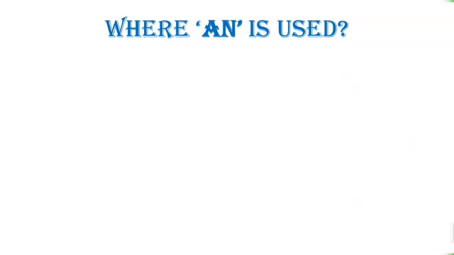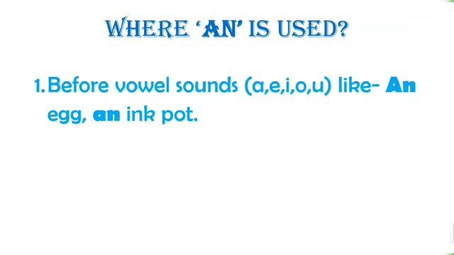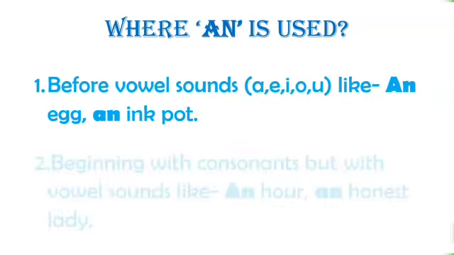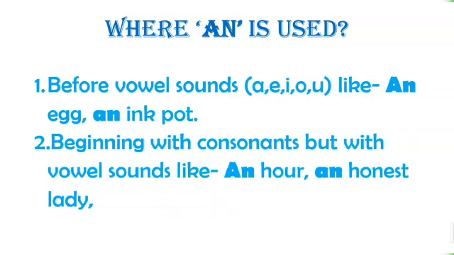Where an is used: before a vowel sound, a, e, i, o, u, like an egg, an ink pot. Also before words beginning with a consonant but with a vowel sound, like an hour, an honest lady.